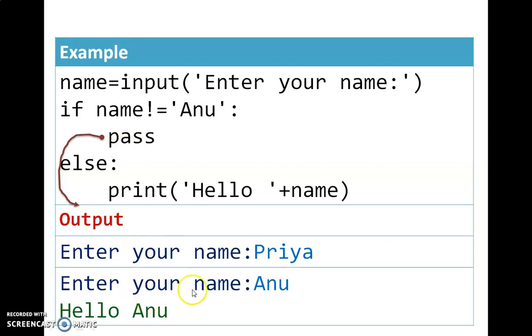Okay, so when you run the program the next time, and this time you give the input as Anu, the condition will be Anu not equal to Anu, which is false. So the control will jump to the else part and print hello plus name, which is hello plus Anu, which is hello Anu.